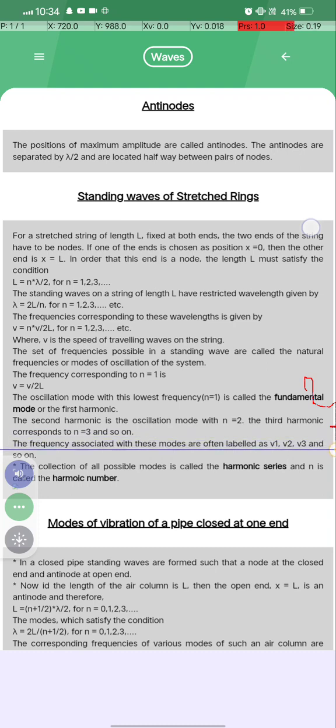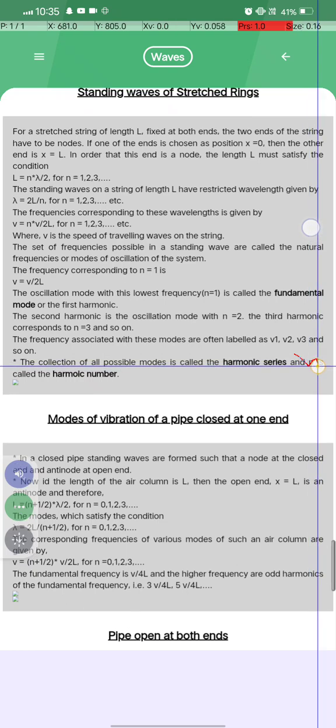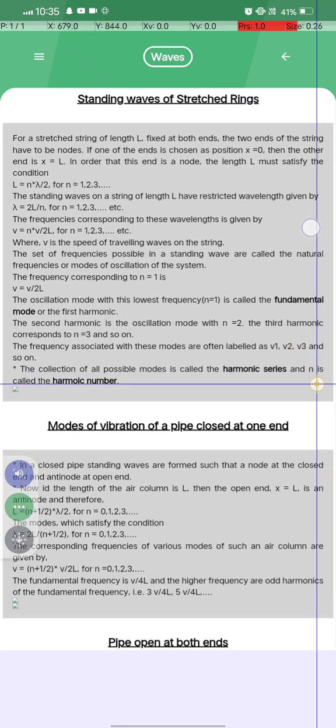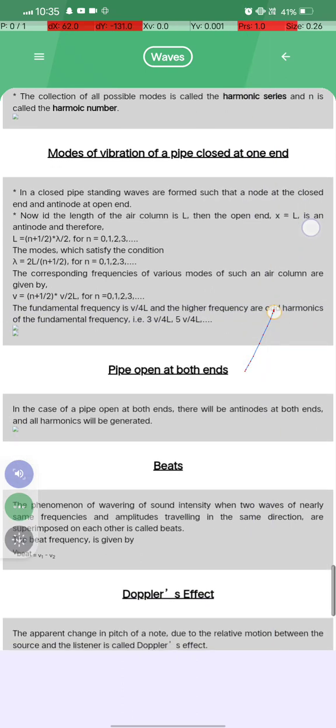The frequencies associated with these modes are often labeled as v1, v2, v3, and so on. The collection of all possible notes is called the harmonic series, and n is the harmonic number. Okay, any problem till here?